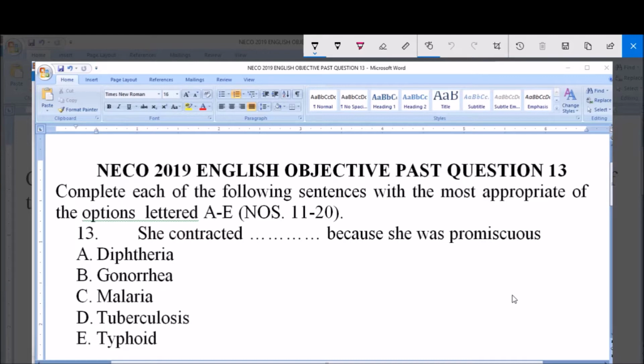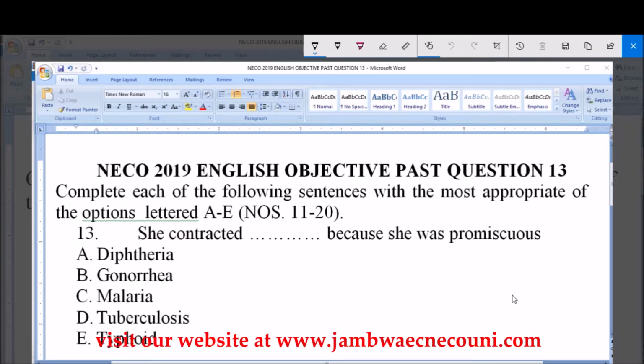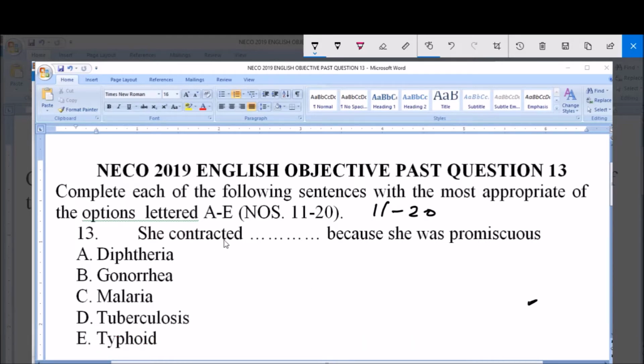Question number 13. The instruction here says complete each of the following sentences with the most appropriate of the options lettered A to E, and we are using this instruction to answer question 11 to 20. And the sentence here says she contracted dash because she was promiscuous. She contracted dash because she was promiscuous.